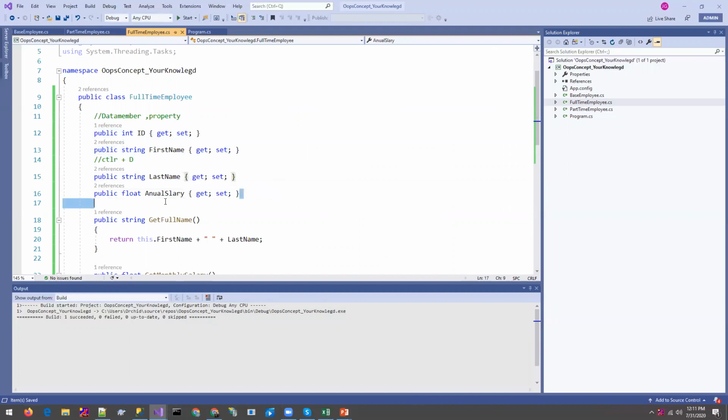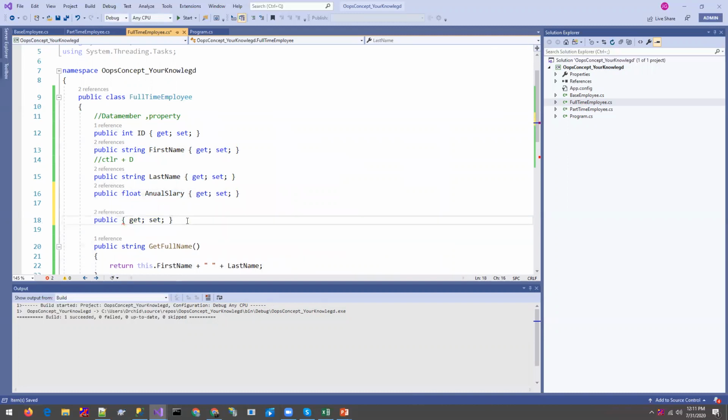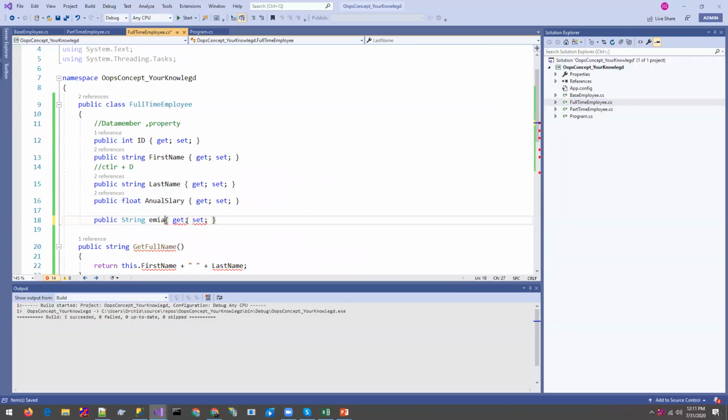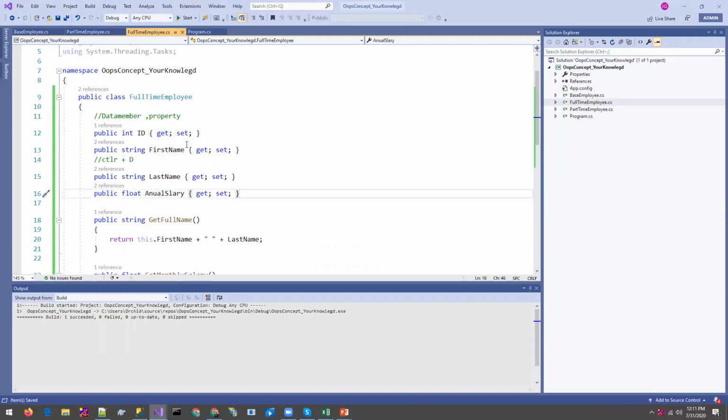If I have to add one more property, like email or address, I need to go through each and every class related to employee and add this property in each class, and that's not an efficient use of classes. So we are going to create a new base class and put the common properties there.